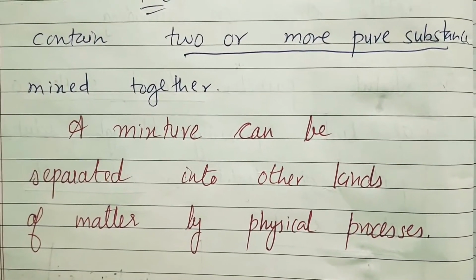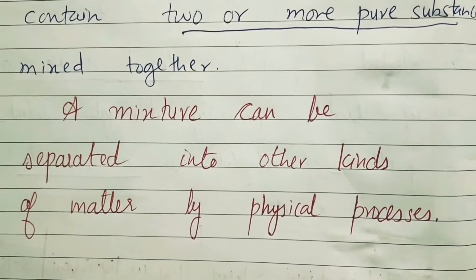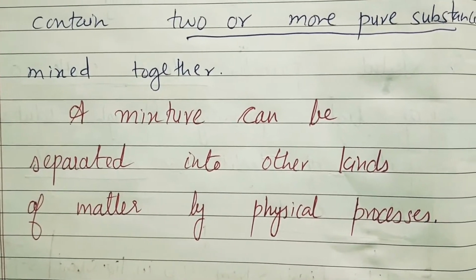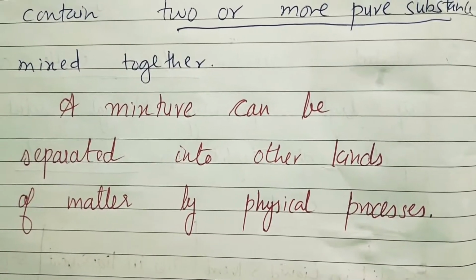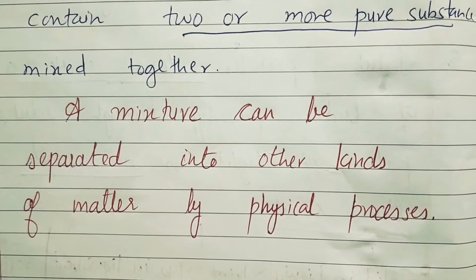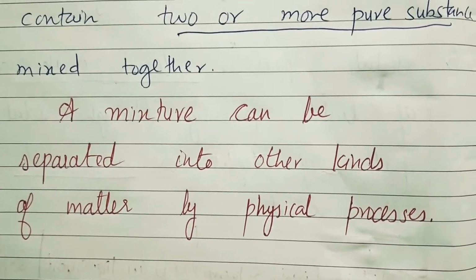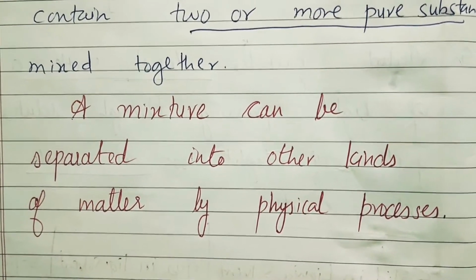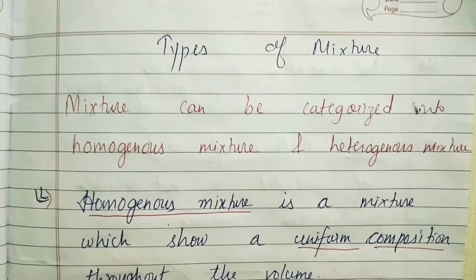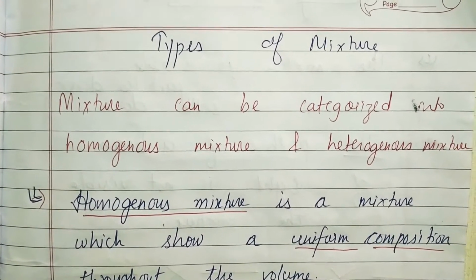It means if we have two or more pure substances mixed together, you can separate them by physical processes like filtration, decantation and magnetic separation, and there are so many other physical processes. So it means mixtures can be separated into their individual components. Now let's discuss the types of mixture.